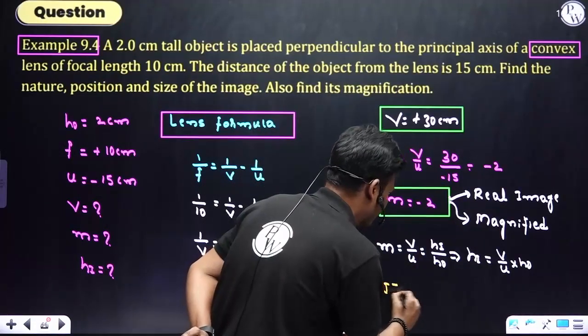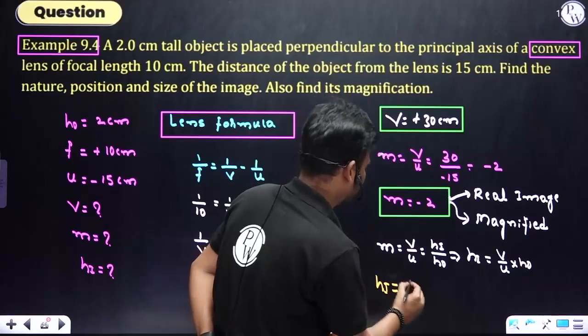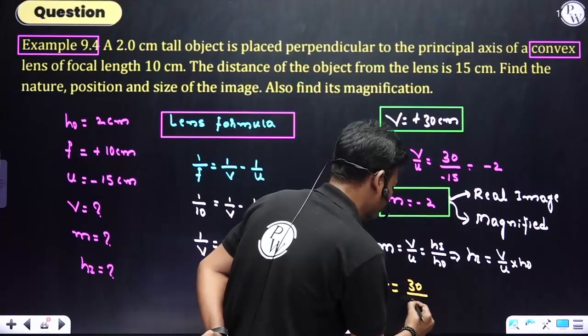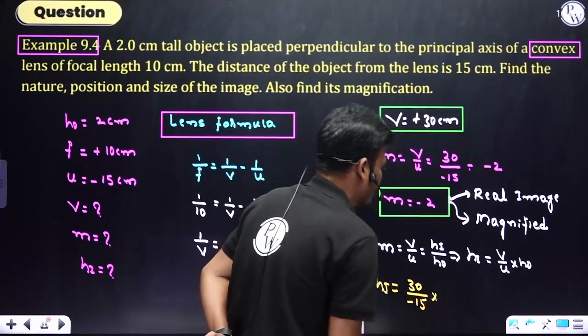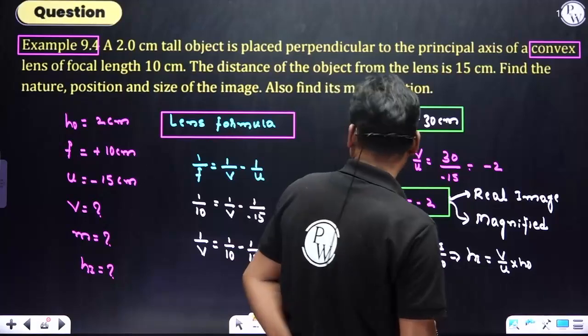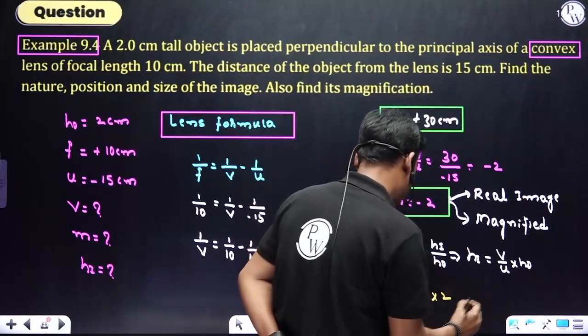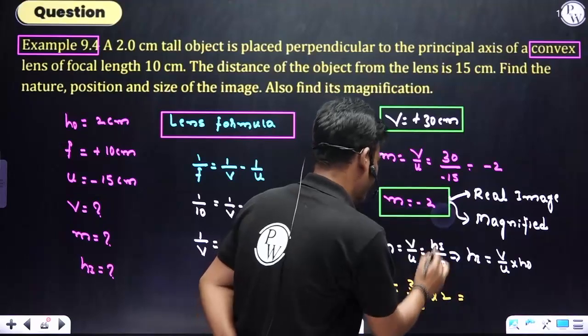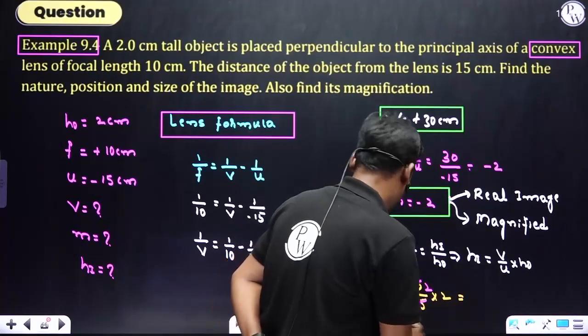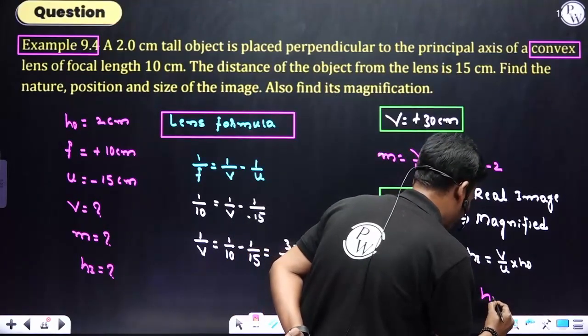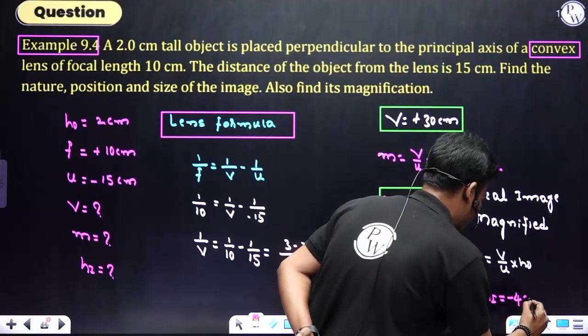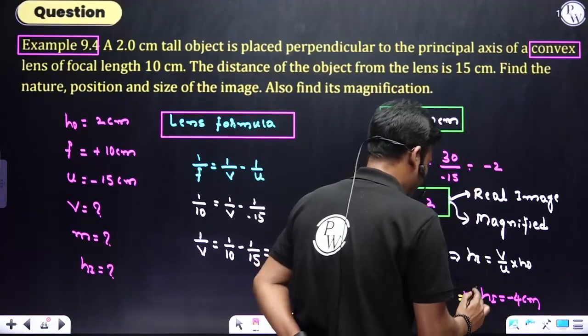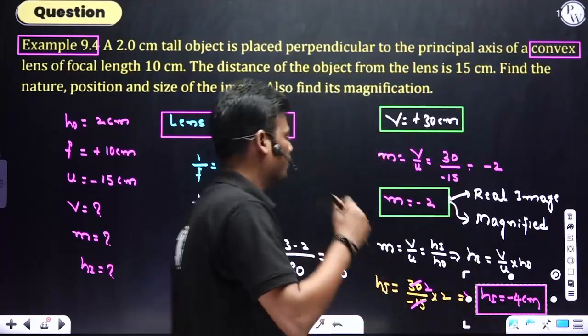Height of the image equals v value, that is 30, u value minus 15, and height of the object, that is 2. So that is nothing but 15 and 2 to 4. Therefore, height of the image is minus 4 centimeter. That means below the principal axis.